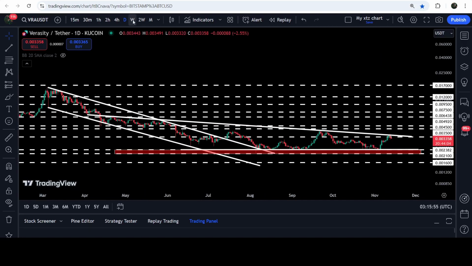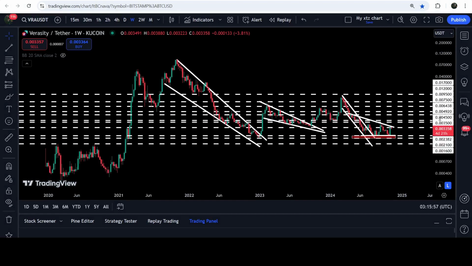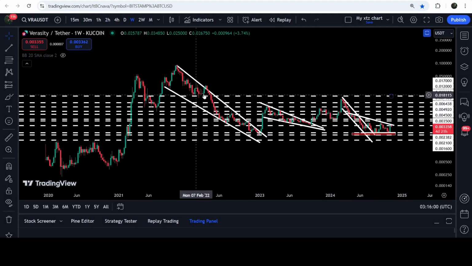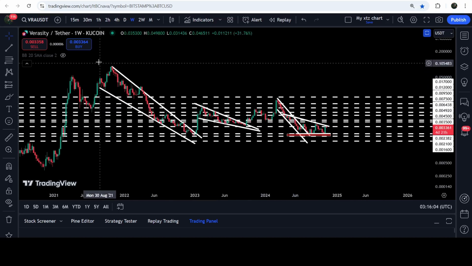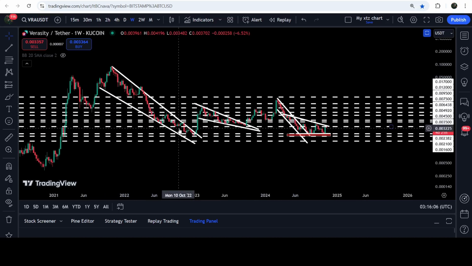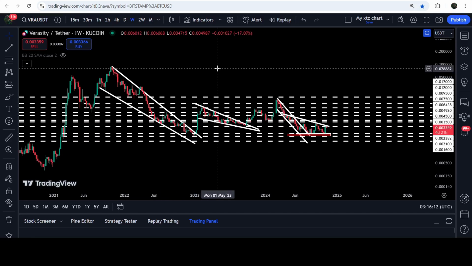If you take a look at the 7 day time frame chart, then you can see that this 1.7 cents has previously been working as support here, and now it can work as a strong resistance. And the long-term target for the breakout from this big and long-term falling wedge pattern is here at the top of the wedge, approximately at 10 cents. So this was the update so far.